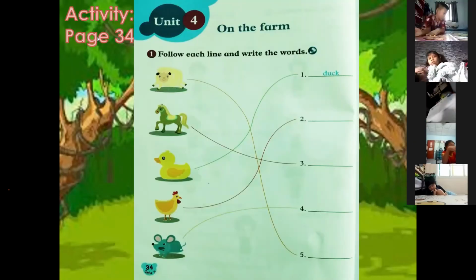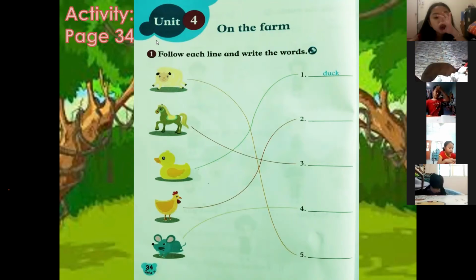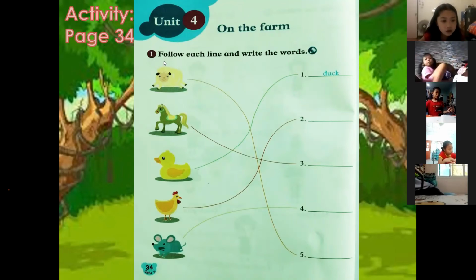Page 34. Okay, so on page 34, we have here in Unit 4, which is on the farm. We have exercise number 1. We have the instruction: follow each line and write the words. So we're going to follow the lines and write the name of the animal.